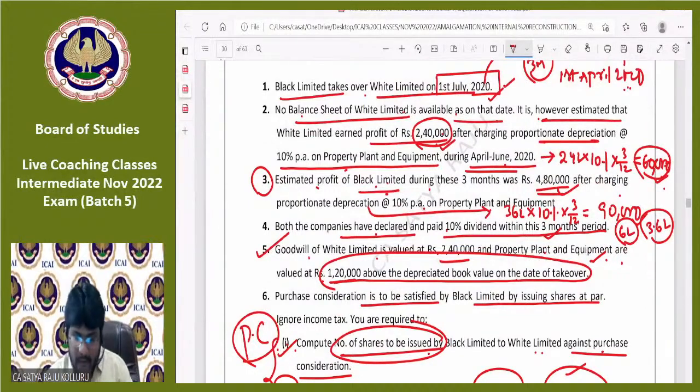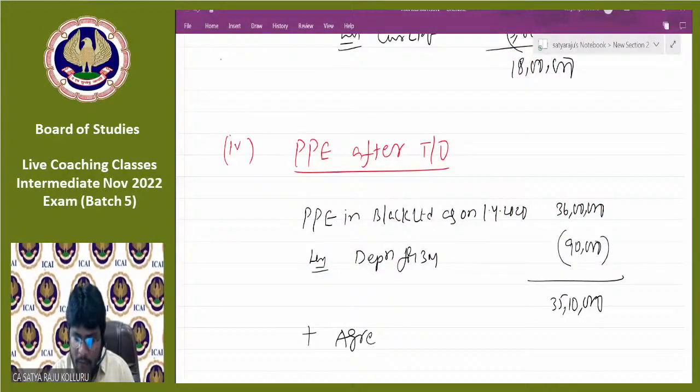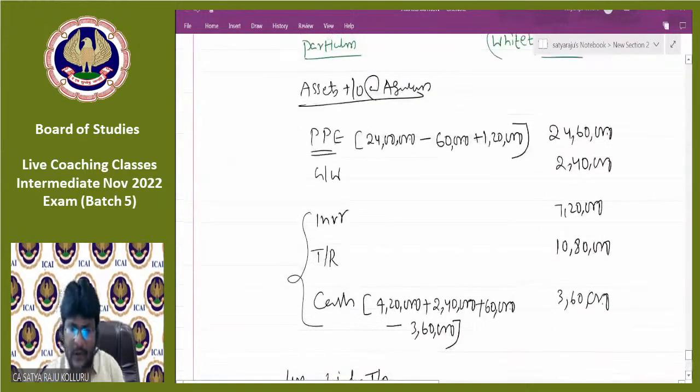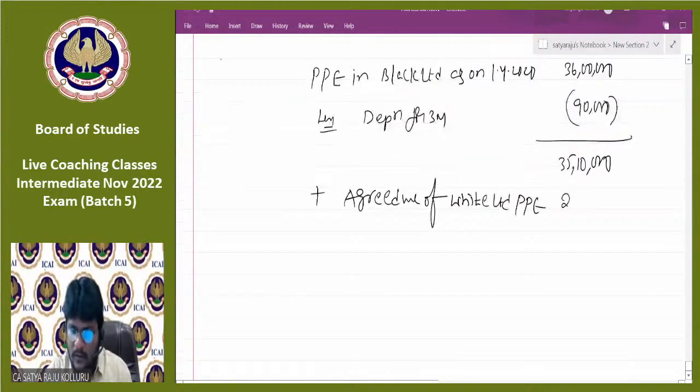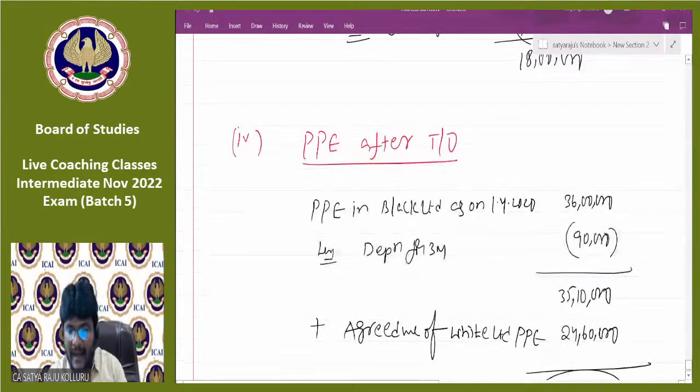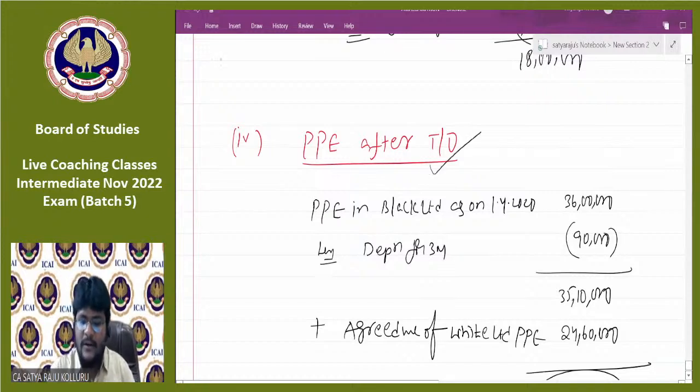No. Next, add agreed value of White Limited PPE. Agreed value of PPE related to White Limited is already there. No need to calculate again, all of you. Agreed value of the PPE of White Limited was 24,60,000. Now you can check the total. 35,10,000 plus 24,60,000, which will be 59,70,000. This is the value of the PPE to be shown in the Black Limited financial statements after takeover.